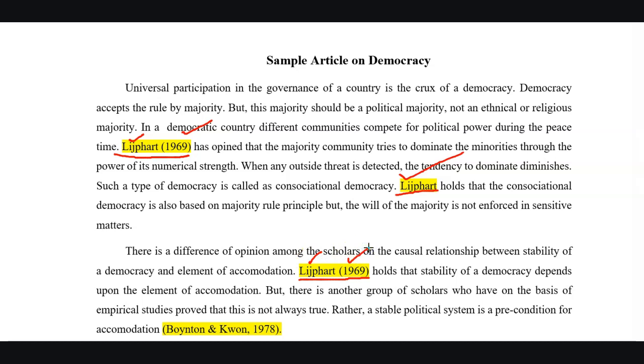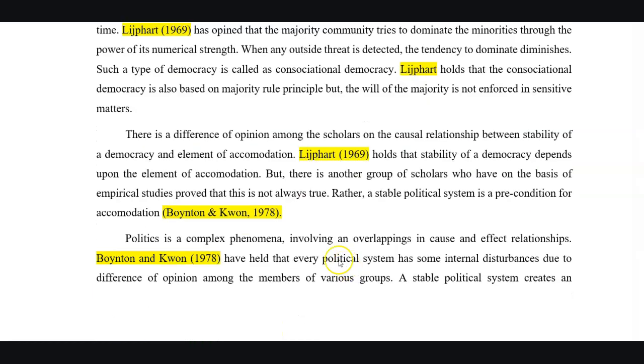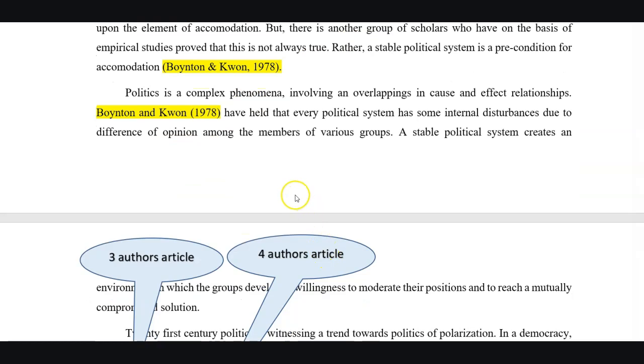In this second case, we have cited an article written by two authors. Here, we will write the last names of both of the authors separated by an ampersand, comma, year of publication. The citation method will remain the same for the subsequent citation from that article, meaning the author-date combination each time and only the author name in the second narrative citation in the same paragraph.